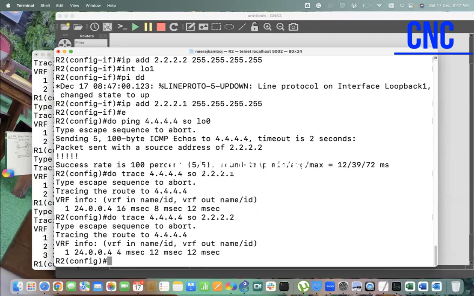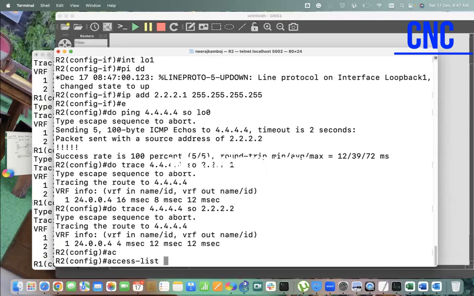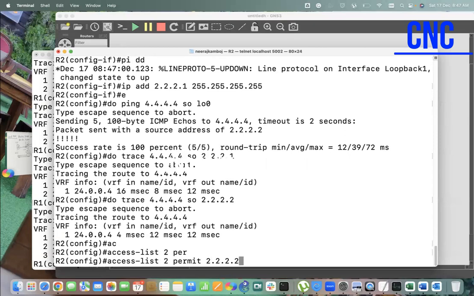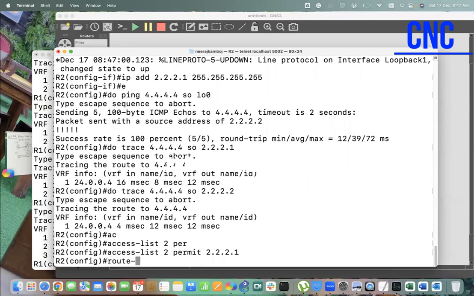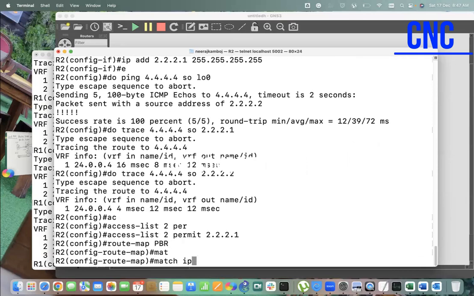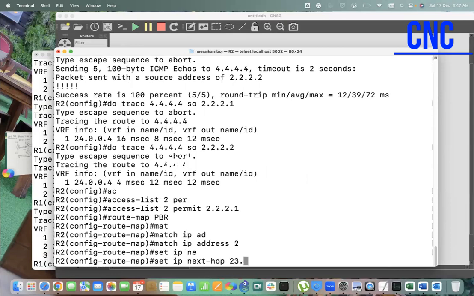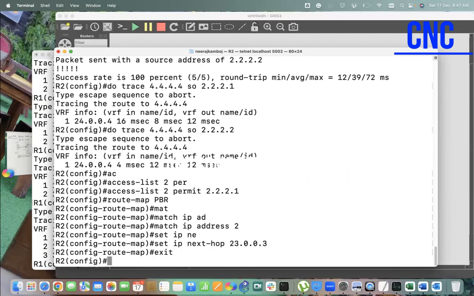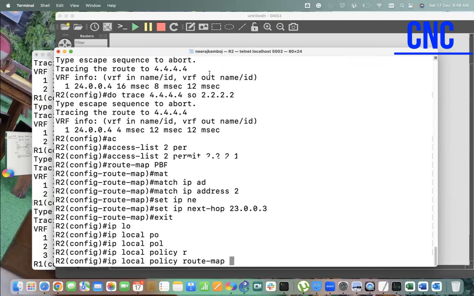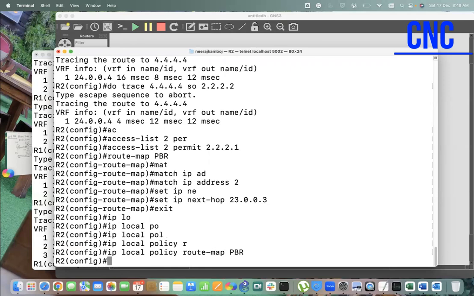So again, same thing: configure an access list, permit your information. Configure a route map, name is PBR. Match IP address to match your ACL. Set IP next hop to 23.0.0.3. Go out. Now in global mode, earlier I was going inside the interface level, right? Now we work directly in global mode: ip local policy route-map, route map name is PBR. Enter.